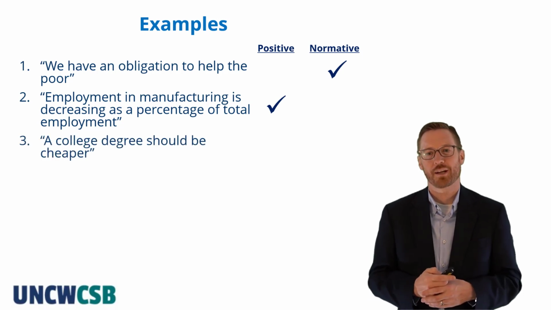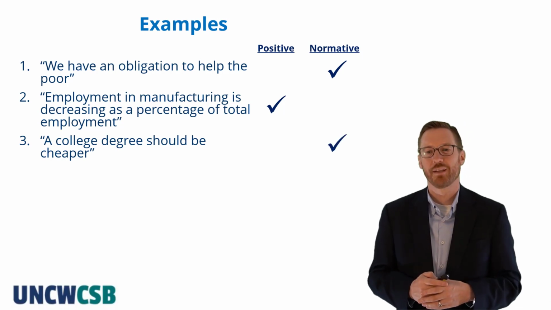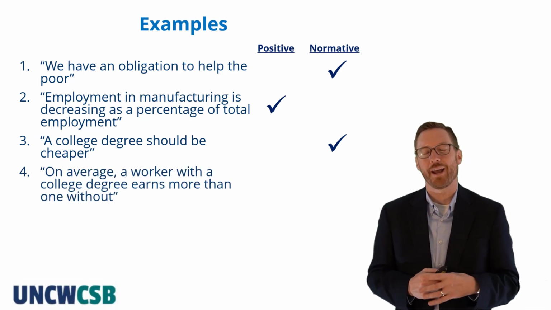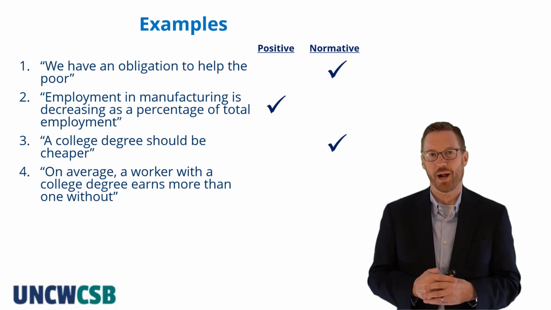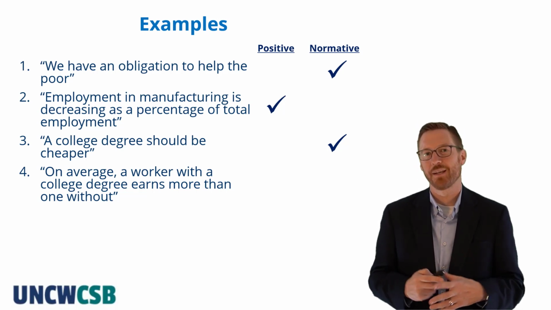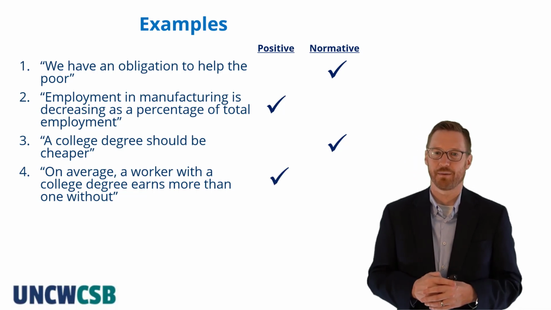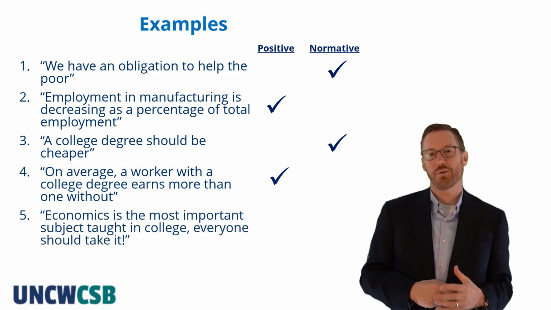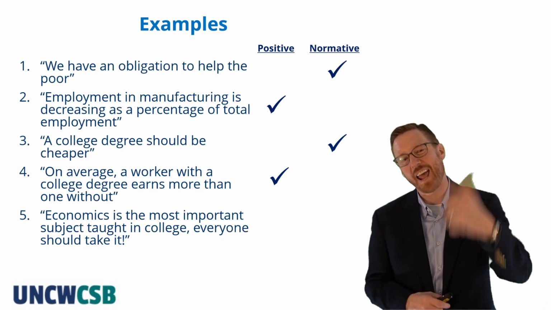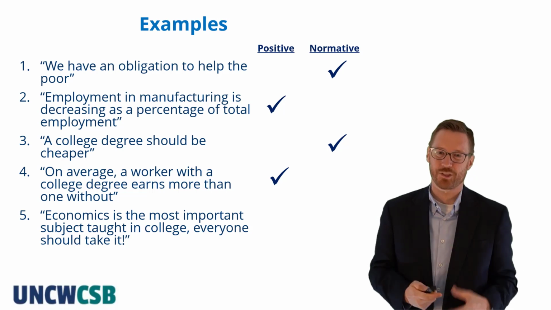Third example: a college degree should be cheaper. Oh, we see the key word there, should. This is a normative statement. Fourth example: on average, a worker with a college degree earns more than one without. This sounds like a fact. This sounds like a statement about how the world is. It's a positive statement. And one more: economics is the most important subject in college and everyone should take it. Well, while I think that's a fact, it's a should.